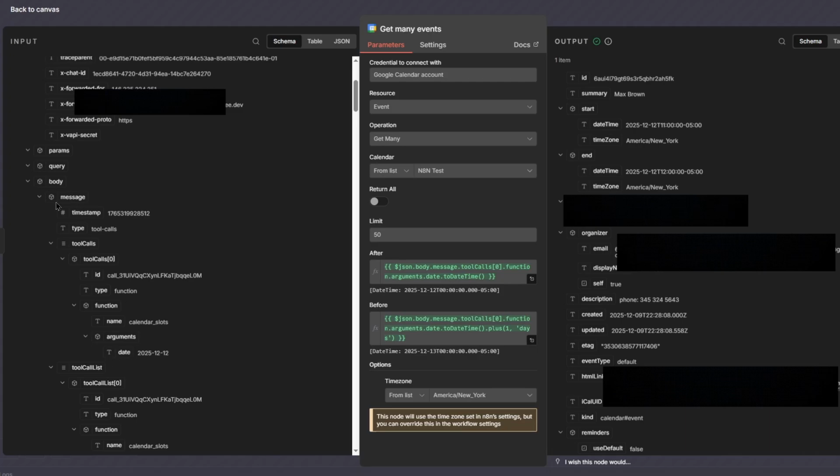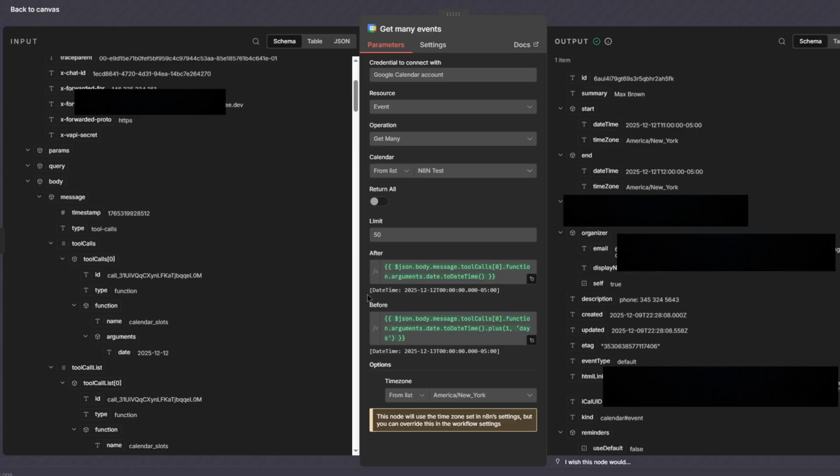So scroll down and see body, message, tool calls. Scroll down and see date. So this is the date. So the way it works is that the AI is going to check if there's any slot for a specific date. For example, let's say you're talking to the AI, and you say, hey, I want to book an appointment on Friday. Now the AI is going to be like, okay, Friday. Friday is like what, the 12th? So it's going to send over this date and say, hey, I want to check if there are any slots available for the 12th. So that's going to be right here. And you want to drag that and drop it right in here. So that date is going to go right here.